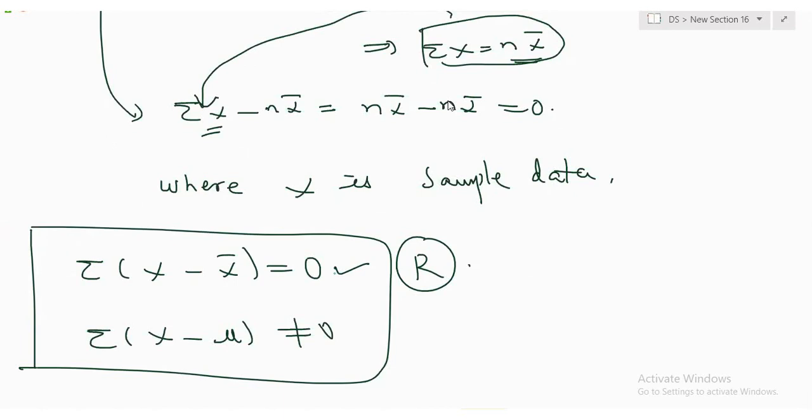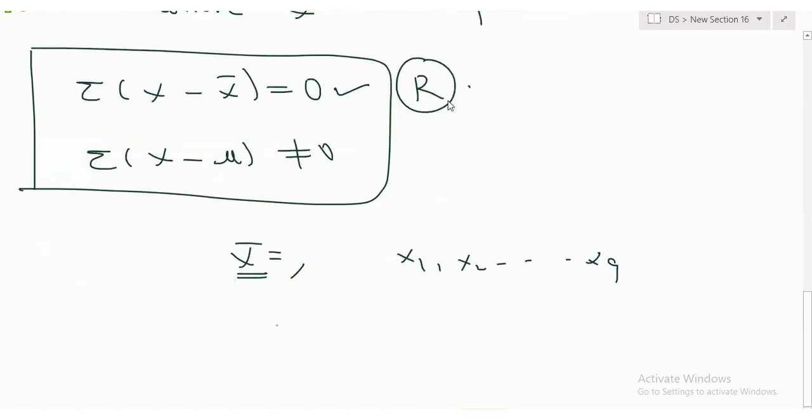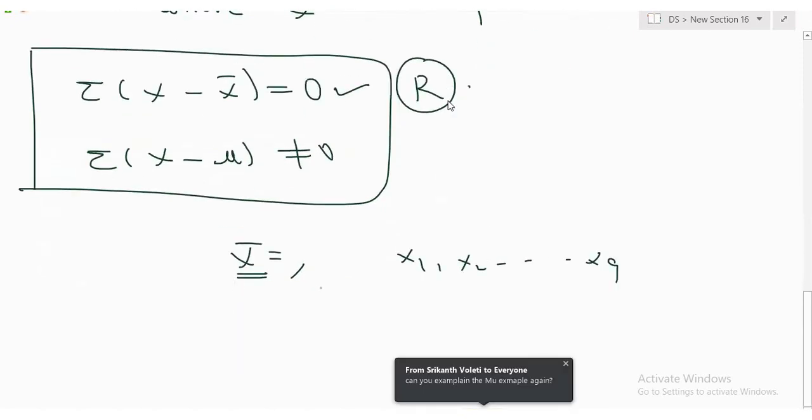Yes or no? So what I'm trying to say is, you know the average and only 9 observations, but the average is of 10 observations. So I can find out the 10th observation.